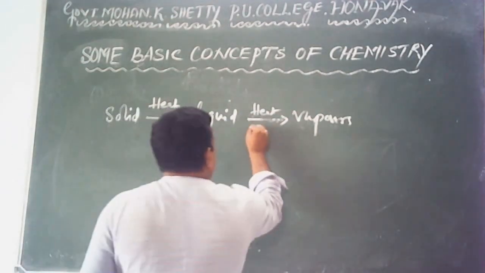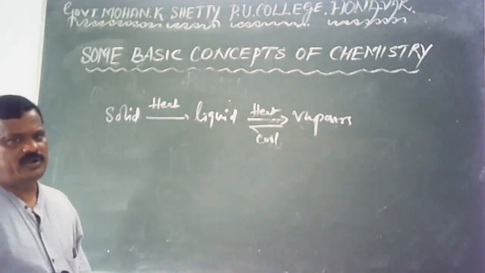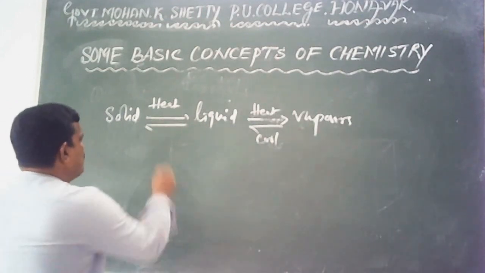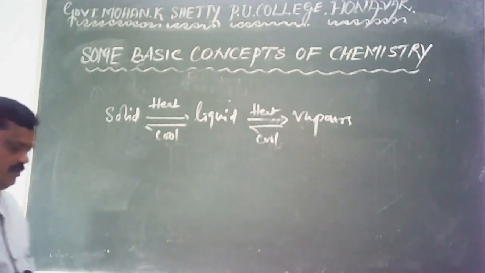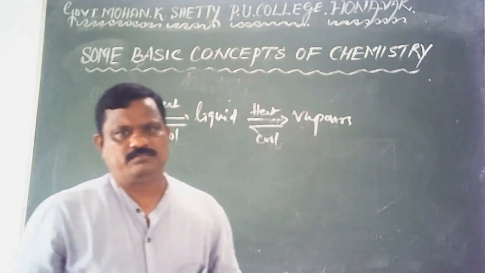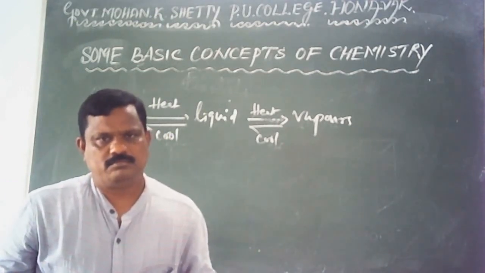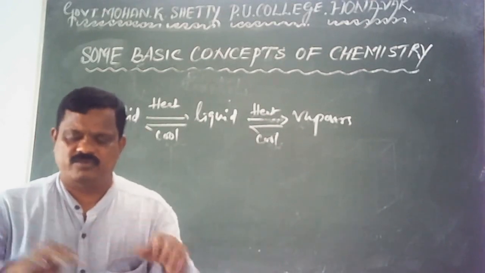If vapors are cooled, upon cooling, vapors get converted into liquid. Liquid upon cooling undergoes solidification to give solid. Therefore, it is very clear three physical states of matter, that is solid, liquid and gaseous state, they are interconvertible.